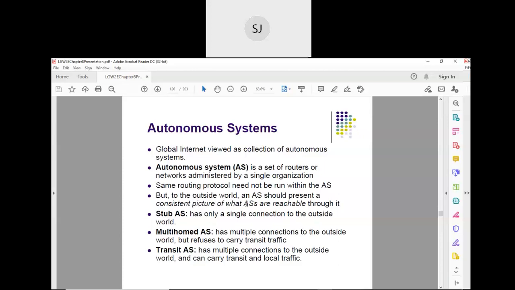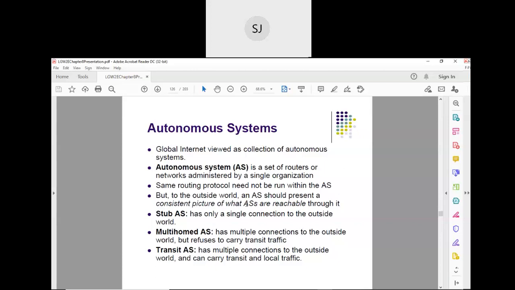Now, suppose a host connected to autonomous system 1 wants to transmit data to another host connected to autonomous system 4. Are you getting me? It is not just a network, it is autonomous system 4. Then autonomous system 1, whether it can go through autonomous system 2 or autonomous system 3, right?